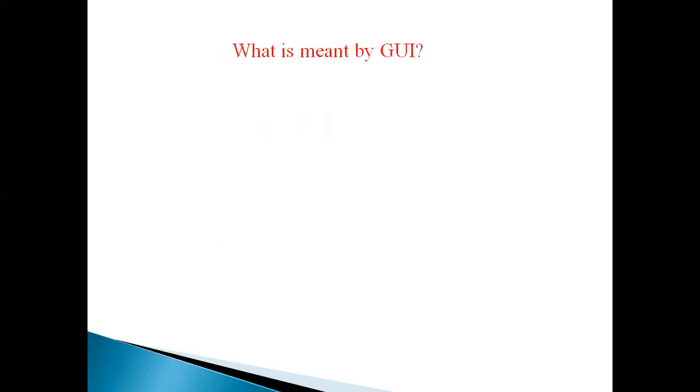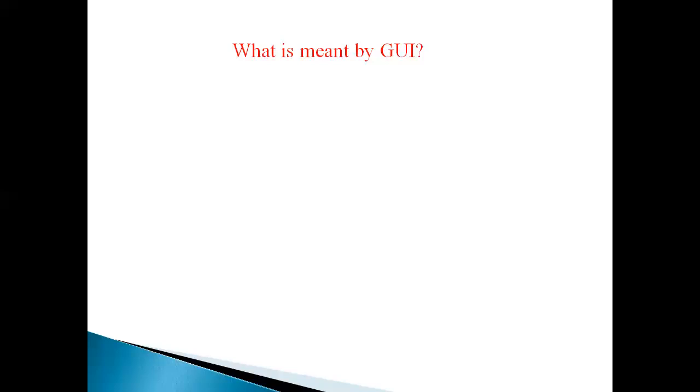What is meant by GUI? GUI means graphical user interface. The earlier computers were used by certain people, those who are computer literate, they can access the computers. The operating system used to have a set of cryptic commands. Cryptic commands means the user needs to type the command, and the user was expected to remember the